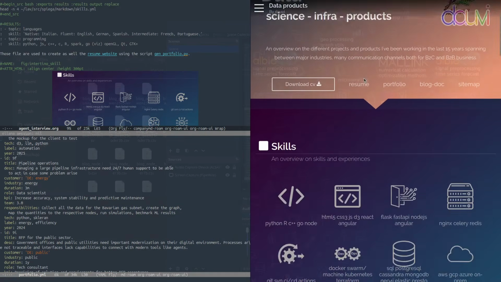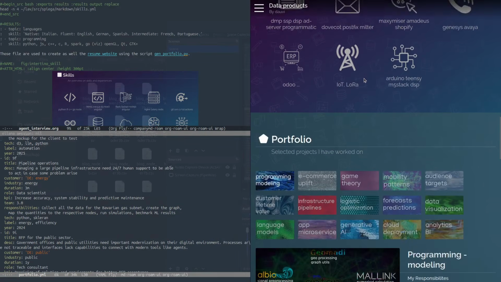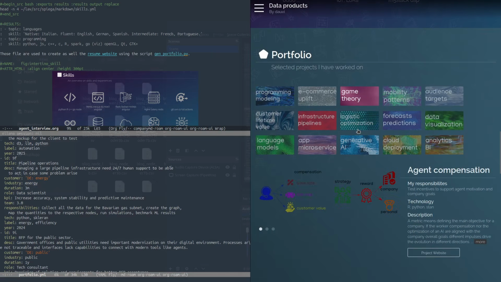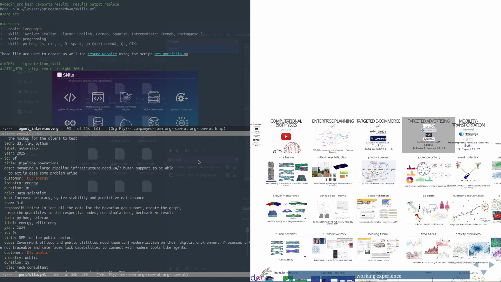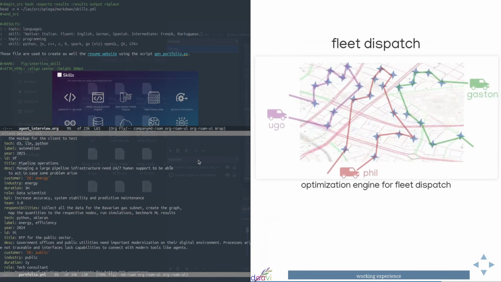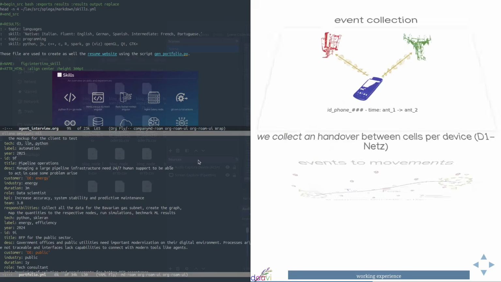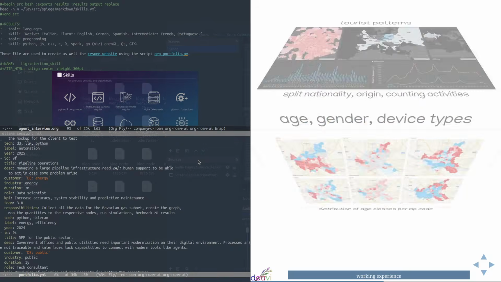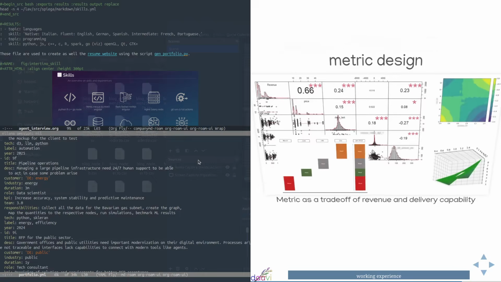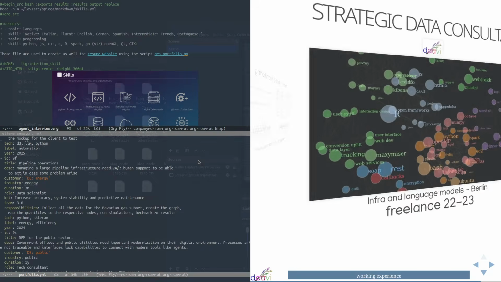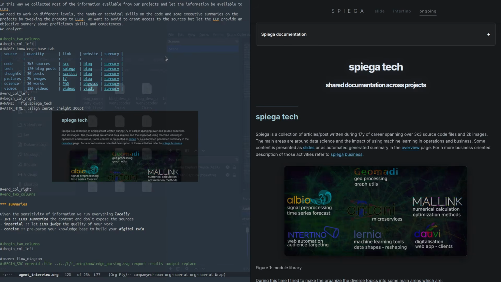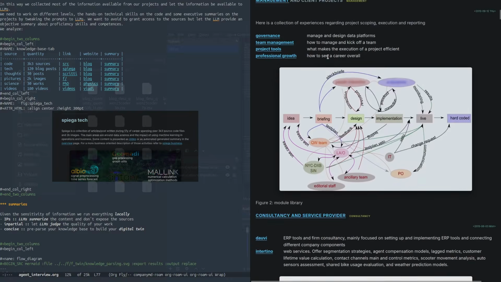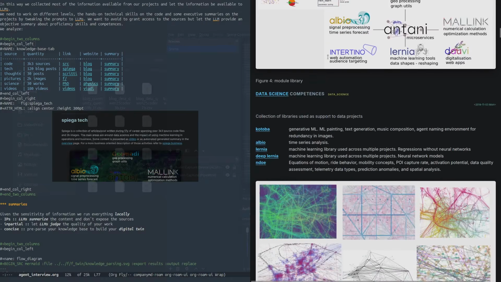We can then create a landing page where we show most of the skills, capabilities, and a few of the selected projects. We can as well show a more detailed portfolio explaining a bit more in detail what we did during the single projects and be able to specify a bit better what was our contribution on both the technical and management side. In this way, we collected most of the information available from our projects and let the information be available to LLMs.